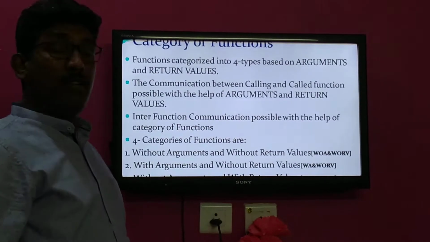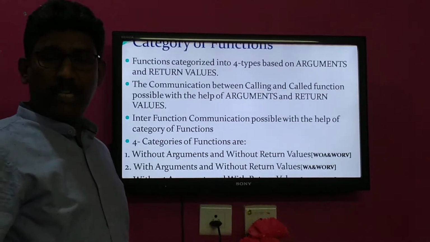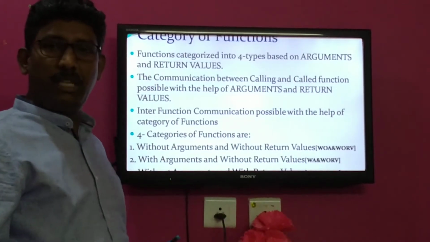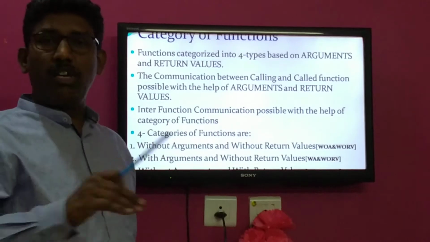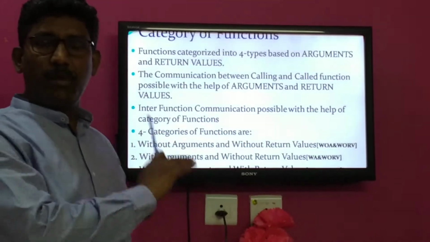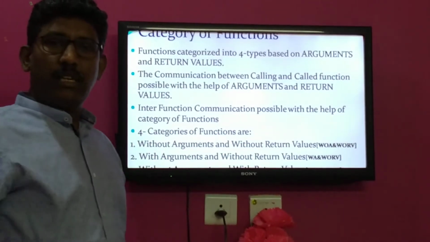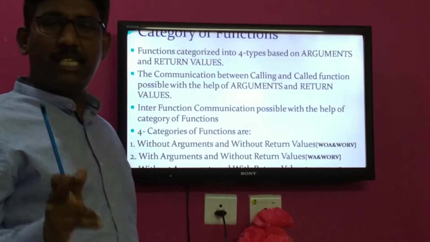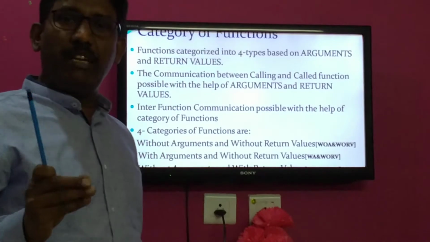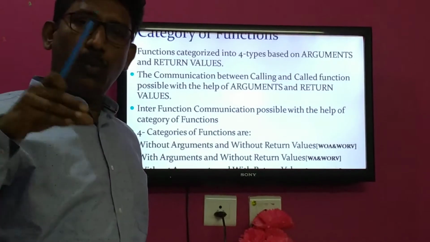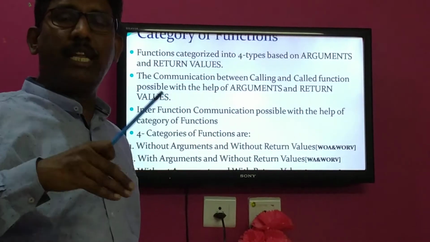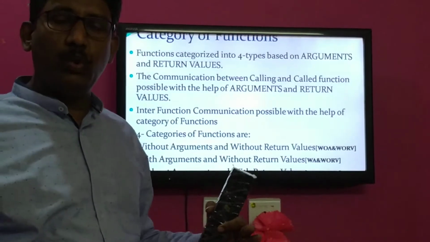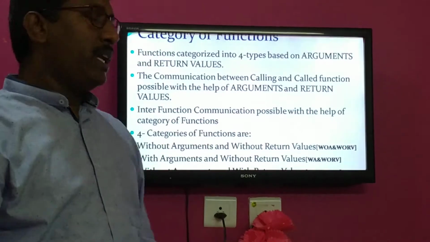Inter-function communication is possible with the help of category of functions. These category of functions are used to establish communication between different functions. That concept is also called inter-function communication. In this context, let me tell you 2 important points. What is intra-function and inter-function? The communication between different statements within the function, only within the function, is called intra-function, and inter-function means the communication between 2 different functions.